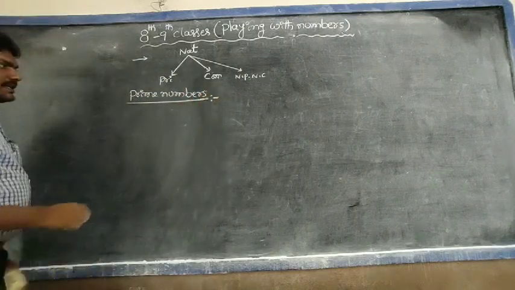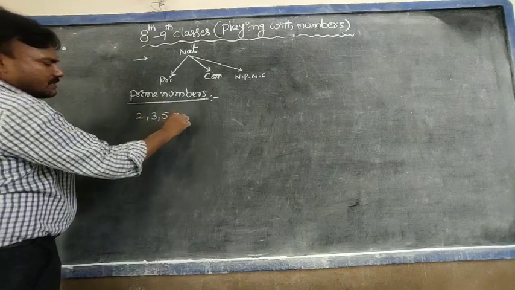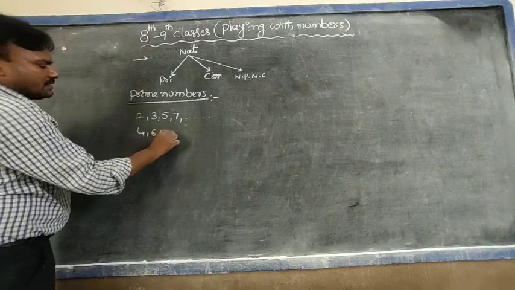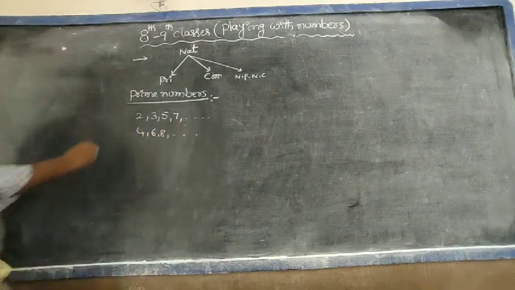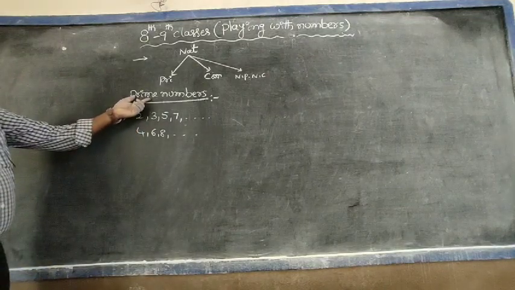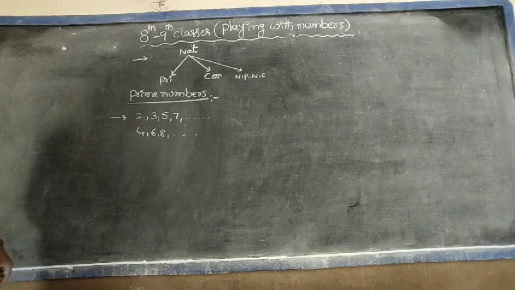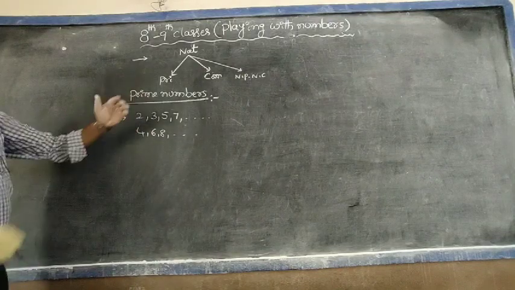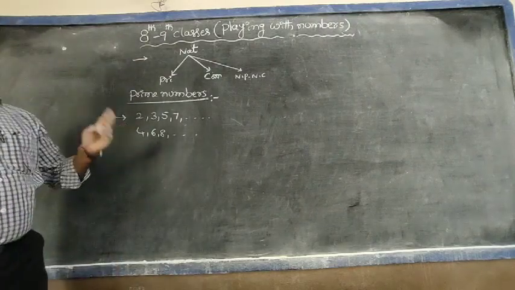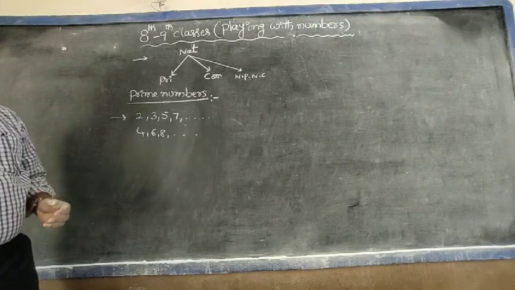Observe here. First I take examples, that is 2, 3, 5, 7 and so on, and also 4, 6, 8 and so on. First one, 2. The numbers which are divisible by 1 and itself are called prime numbers, or another way of definition: the numbers which have just 2 factors, that is 1 and itself, are called prime numbers.